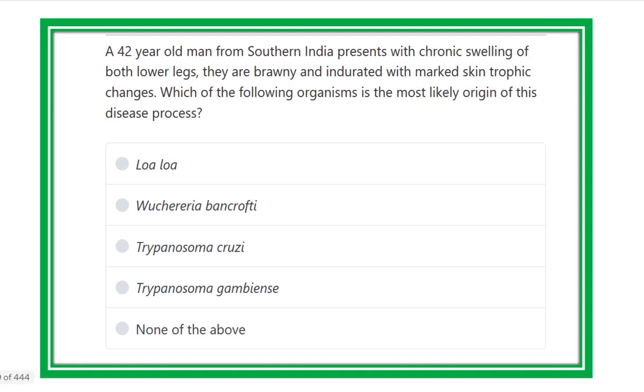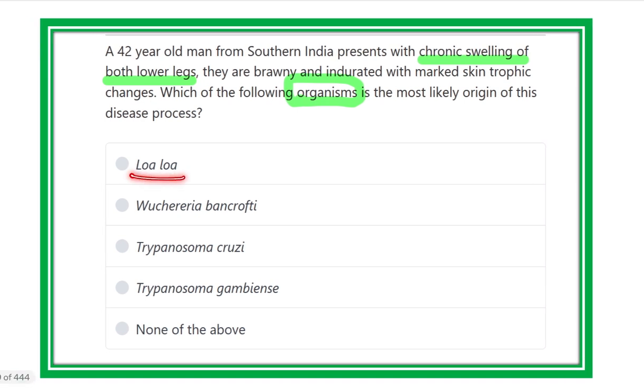A 42-year-old man from southern India presents with chronic swelling of both lower legs. They are brawny and indurated with marked skin trophic changes. Which of the following organisms is the most likely origin of this disease? So it is obvious that there is a chronic swelling of both lower limbs. So which organism is responsible?